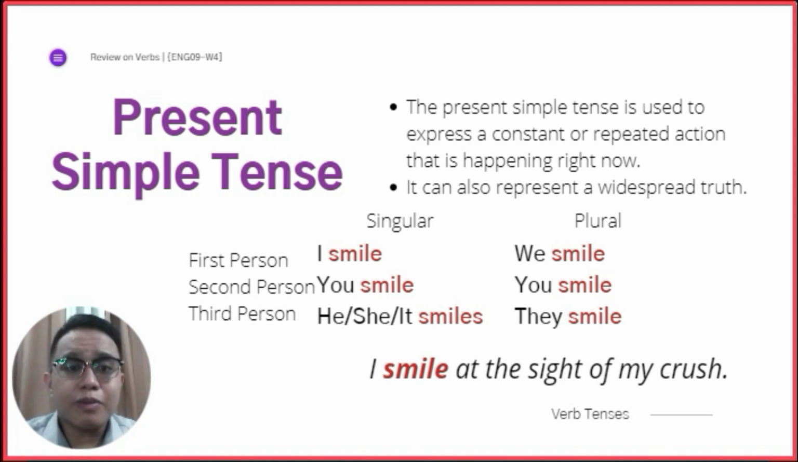So, for example, if it's a constant or it's a habit nga permi mabuhat or it's a widespread truth, then we use the present tense. And ang ina niya pag-conjugate, I smile, we smile, you smile, he, she, or it smiles. Kay singular naman siya, they smile.